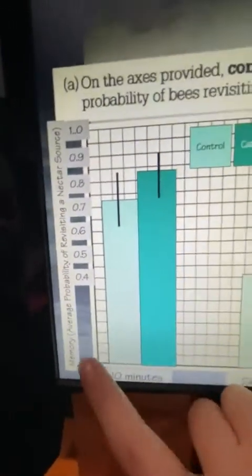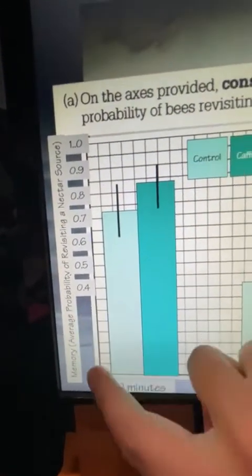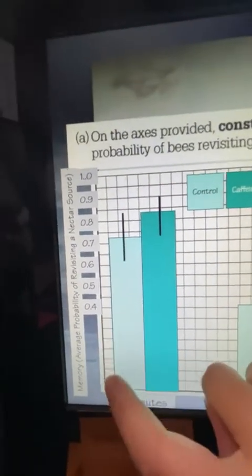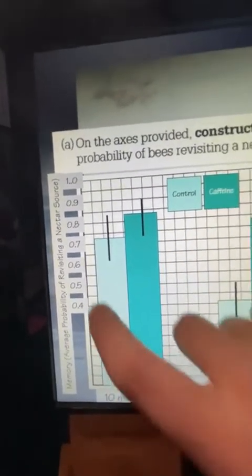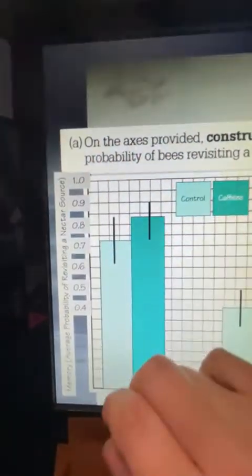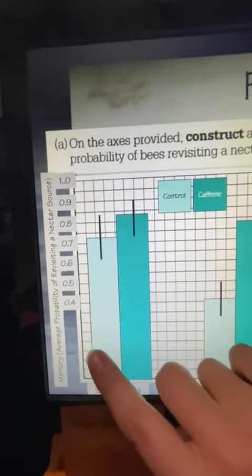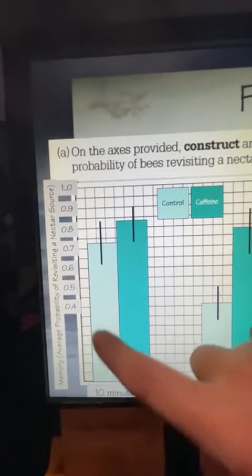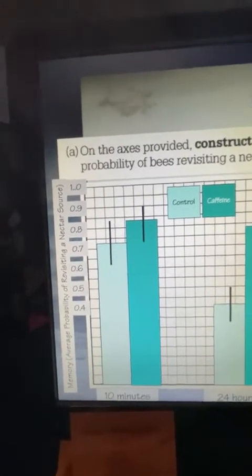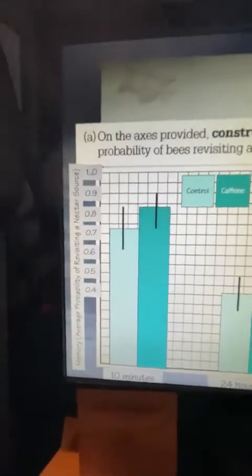Notice on my scale though, I just have a huge gap down here. You do not have to label every single point. You can skip. For me, I believe I made it every 2 spaces is 0.1. As long as every time you count up 2, you end up with the correct scaling, then you're perfectly fine. You can skip whatever numbers you want as long as you have appropriately labeled the ones that you did label.